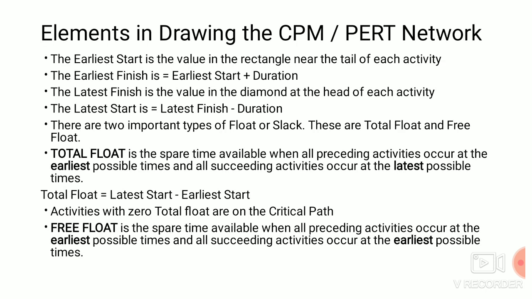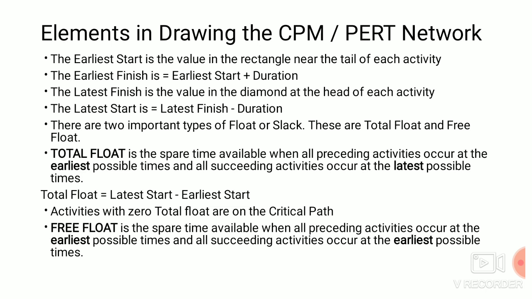Next we are going to see other elements like earliest start, which is the value in the rectangle near the tail of each activity. The next one, earliest finish, is equal to earliest start plus duration. Latest finish is the value in the diamond at the head of each activity. Latest start is latest finish minus duration.